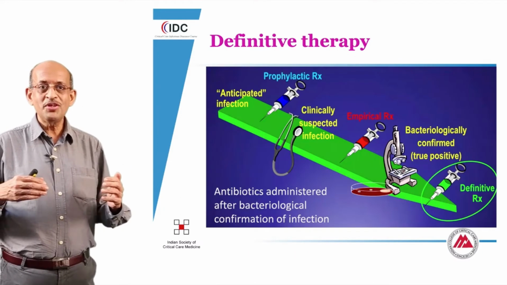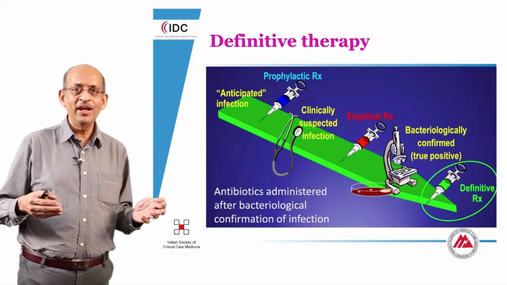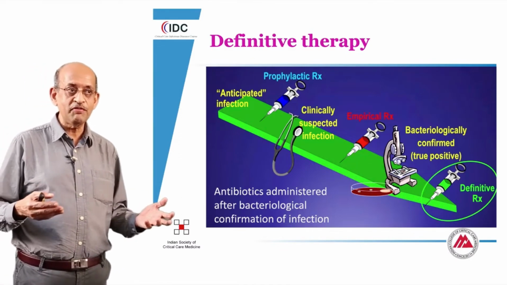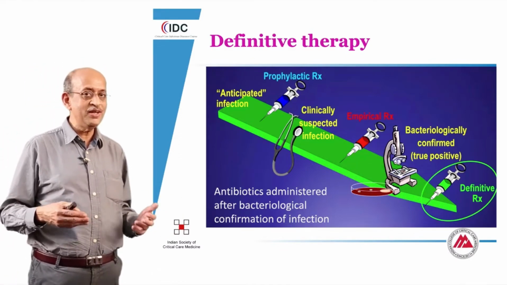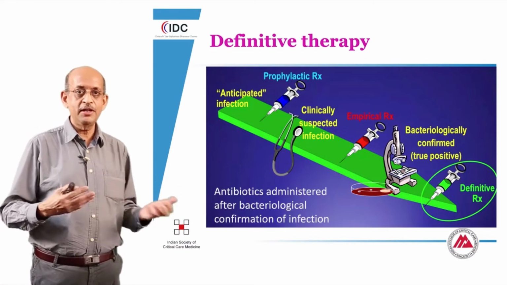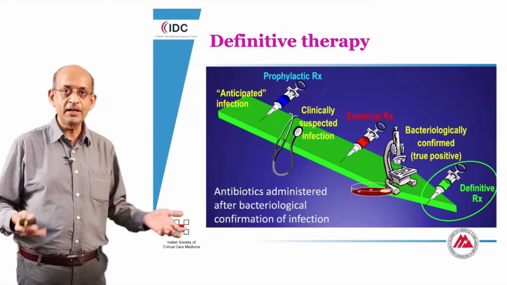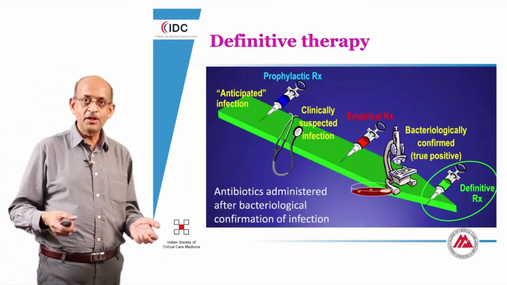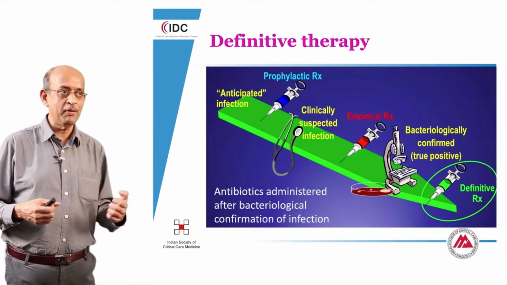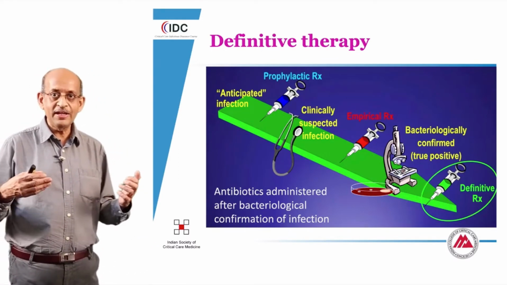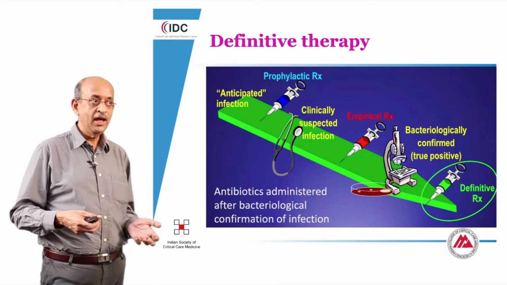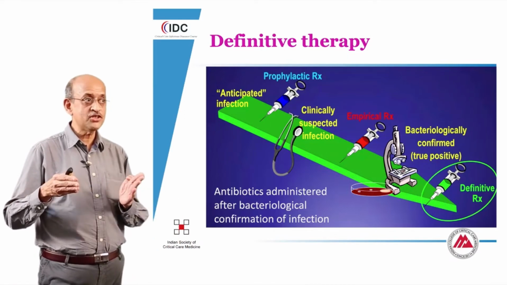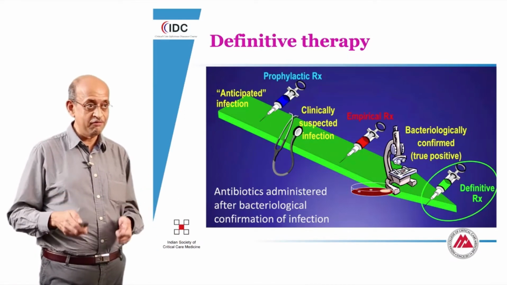Now, when it comes to definitive therapy, it would look like it will be a simple process. Once we have identified the existence of an infection, it seems logical that we can give an antibiotic that is determined by the sensitivity pattern in that specific organism. But there again, there is a very serious problem, because most typically the sites that we look at, particularly the respiratory tract, have a tendency to be colonized to some extent. And the differentiation between an organism that is a colonizer versus the existence of an infection actually becomes quite difficult.